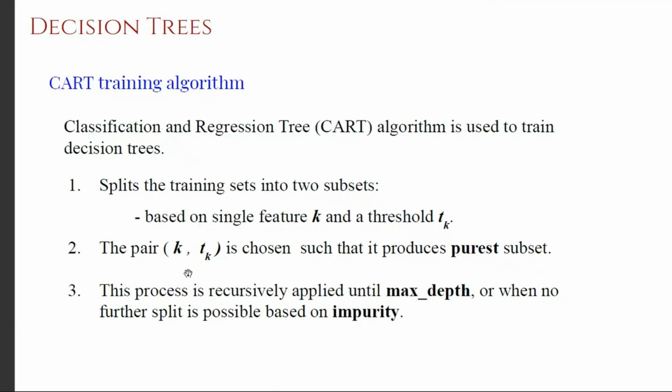So it has to pick the pair, the feature and a threshold corresponding to that, such that it will produce a purest node or Gini 0 node. So what do we mean by impurity here?